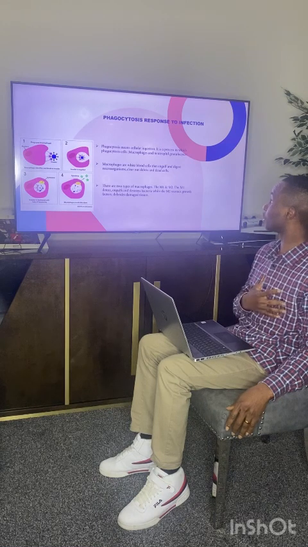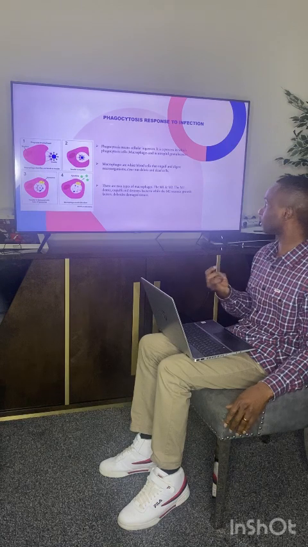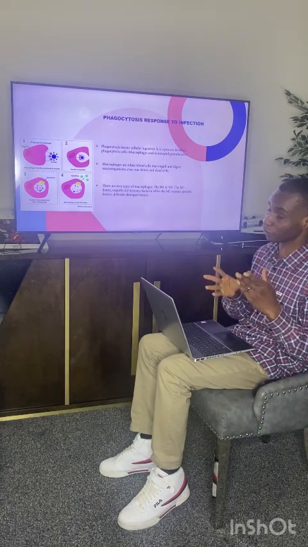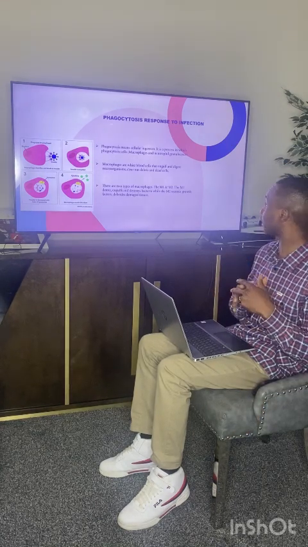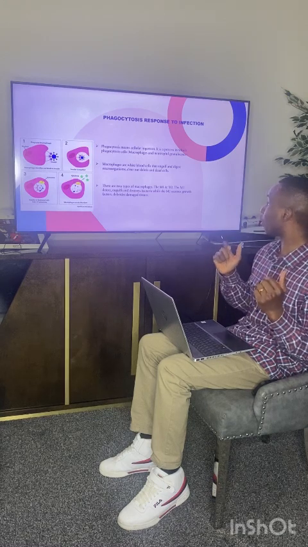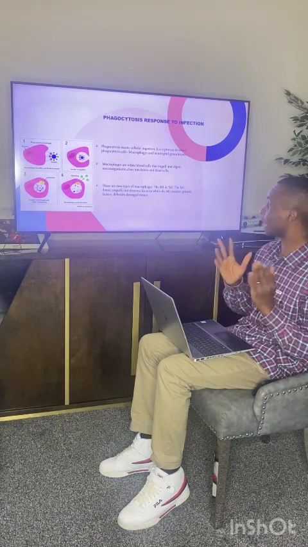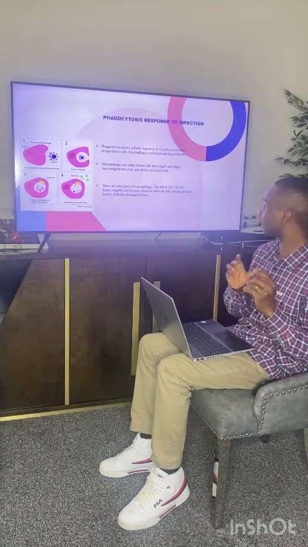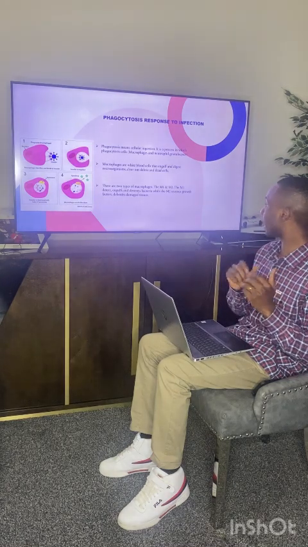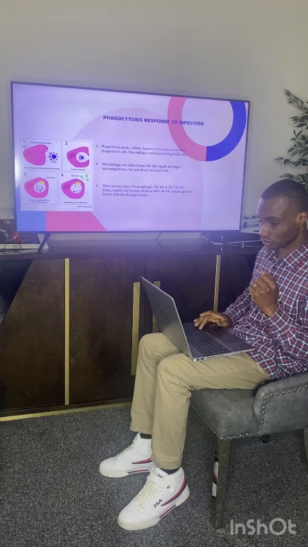Phagocytosis response to infection. Phagocytosis means cellular ingestion. This is a process by which phagocytic cells, macrophages, and neutrophils engulf and digest microorganisms. There are two types of macrophages, the M1 and the M2. The M1 detects, ingests, and engulfs bacteria, while M2 secretes growth factors and debrides damaged tissues.